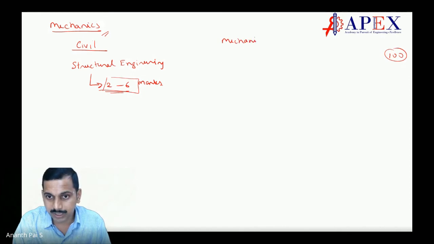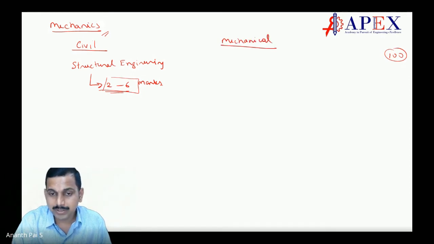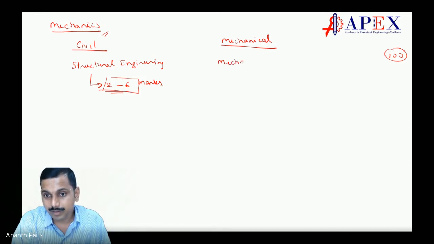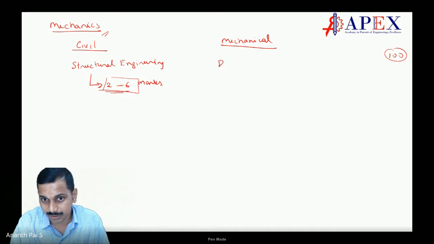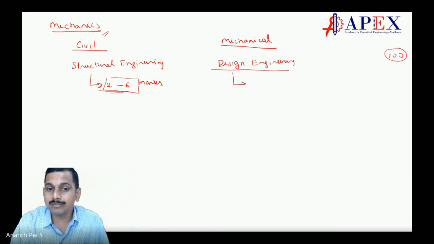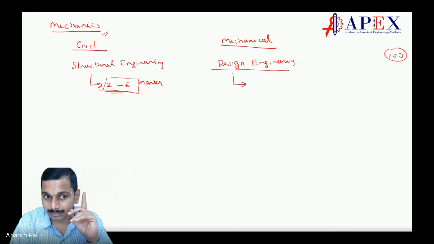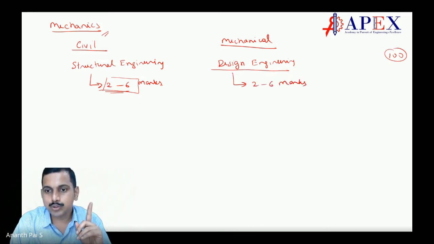Next, in mechanical also it is the same thing. It comes under mechanics and design engineering, and similar to civil, it also comes for 2 to 6 marks, sometimes 2 marks, sometimes 6 marks.